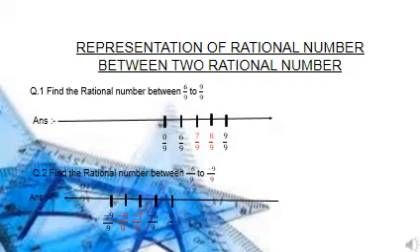So students, in the earlier sum, how we found the missing terms, like that we will find the missing terms in this sum also. We have to see the last number. What is the last number? That is minus 9 upon 9. What comes before minus 9 upon 9? That is minus 8. Before minus 8, that is minus 7. Like that we have solved this sum also. So it is very easy to find the missing terms between the rational numbers.